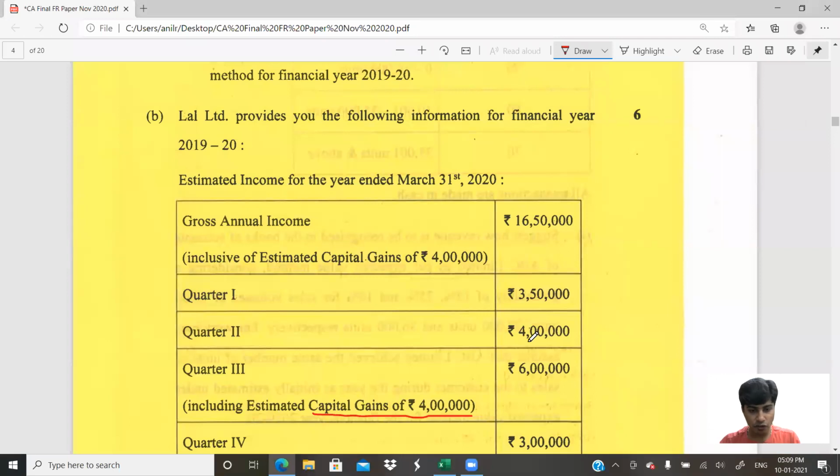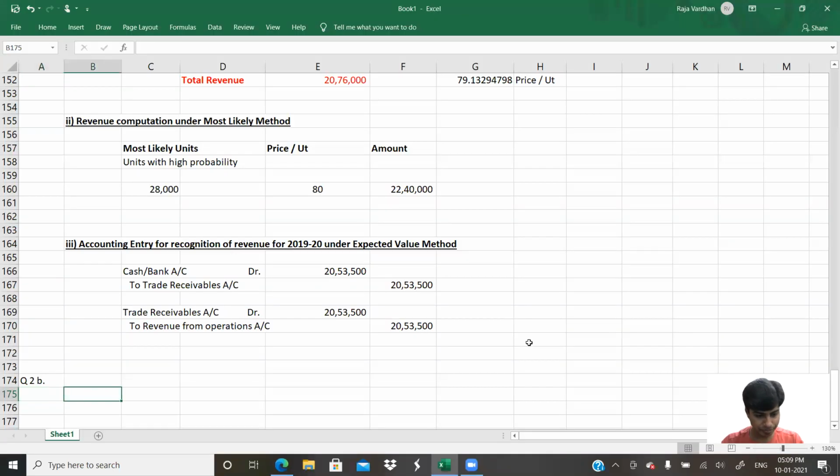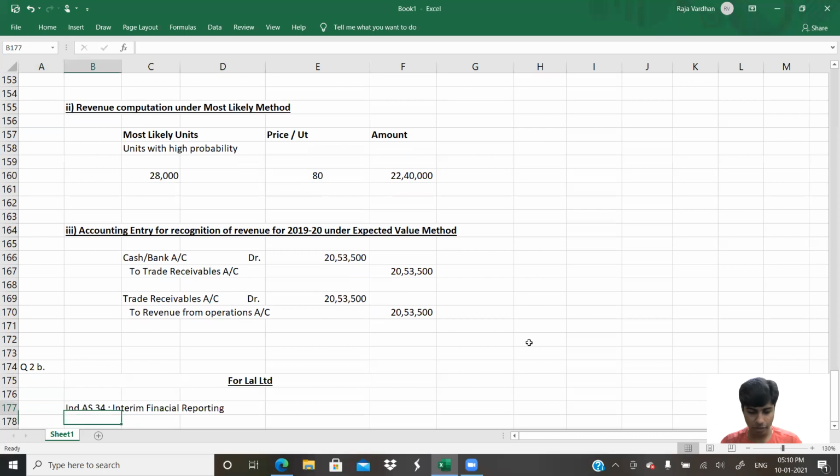This is for Lal Limited. We're doing this computation for Lal Limited. The applicable Ind AS is Ind AS 34, interim financial reporting. What does this standard say?